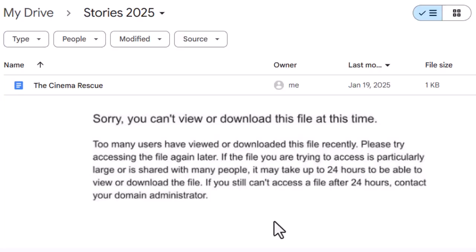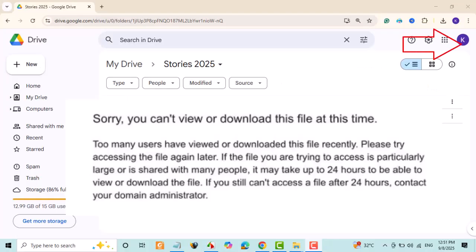The error usually occurs because the file has been accessed or downloaded too many times recently, causing a temporary quota limit. Waiting for 24 hours resets this limit automatically. To bypass the error faster, make sure you are signed in to a Google account in your browser. Log out and log back in if needed to refresh your session.